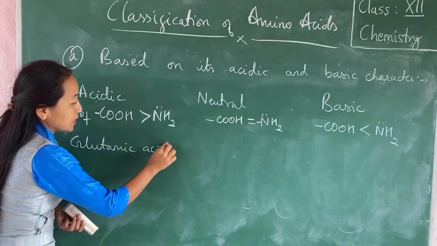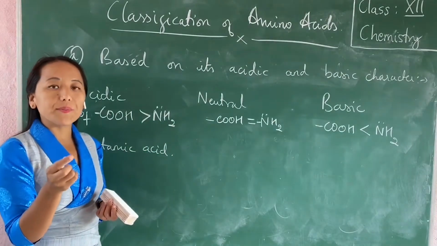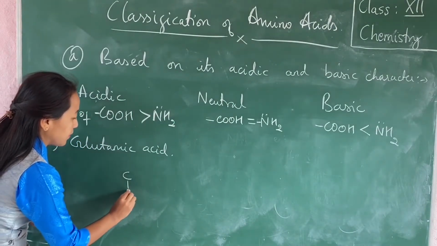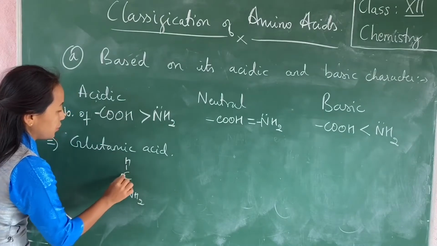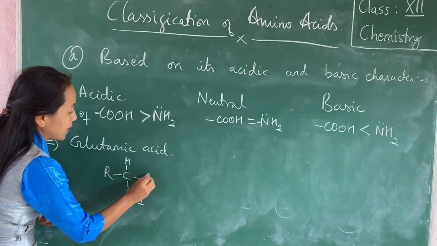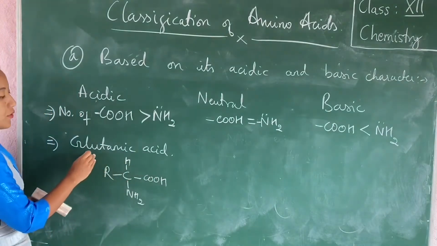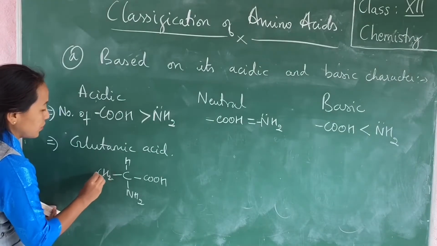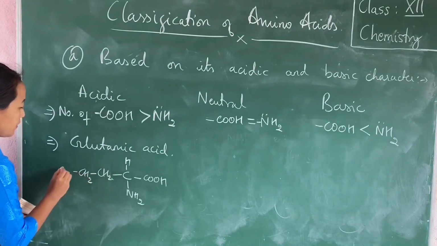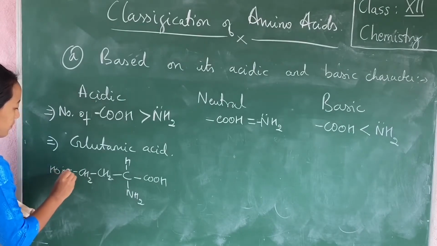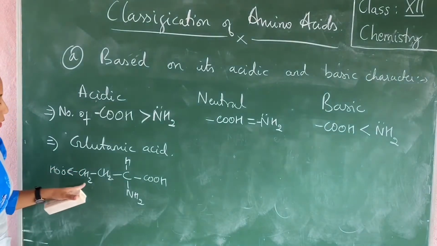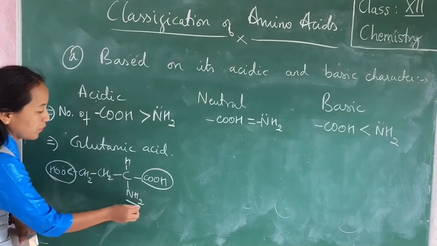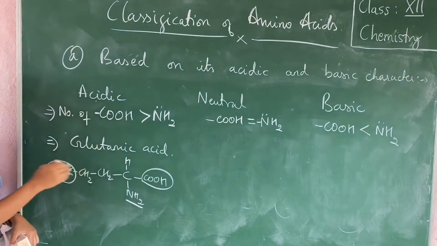Glutamic acid is the amino acid in which R is replaced by CH2 2 times COOH. First let me write down the general formula of your alpha amino acid. In the case of glutamic acid, instead of R, you have CH2, CH2, and then COOH. Now this is the case in which you have two COOH groups, but only one NH2. Therefore, this is acidic in character.